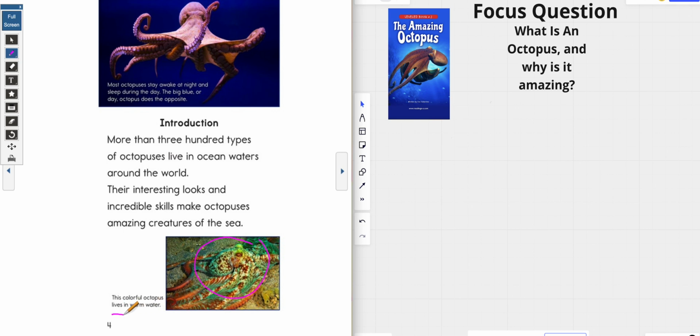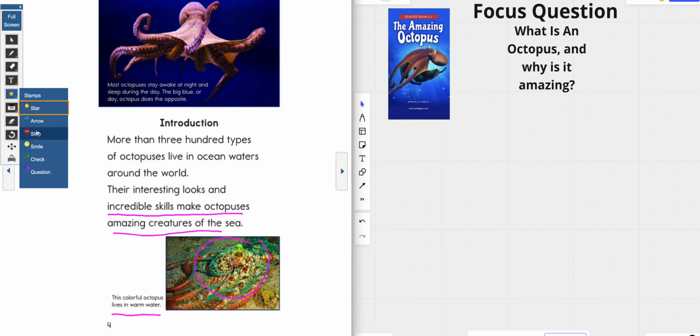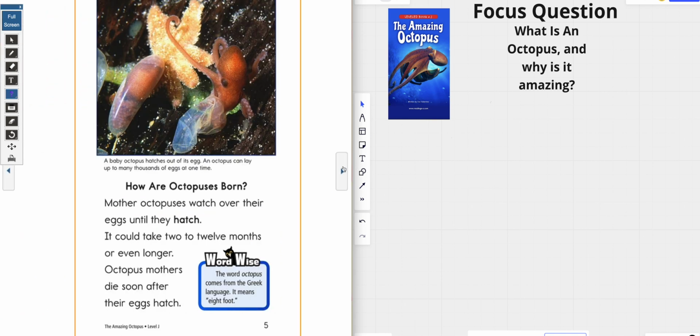It says, this colorful octopus lives in warm water. Now, does that have anything to do with why it's amazing? Not quite, because it just said that they have incredible skills and they are amazing creatures, but it doesn't tell us why. So I'm going to put a question mark right there because it's like, what makes it amazing? Let's go to the next page.